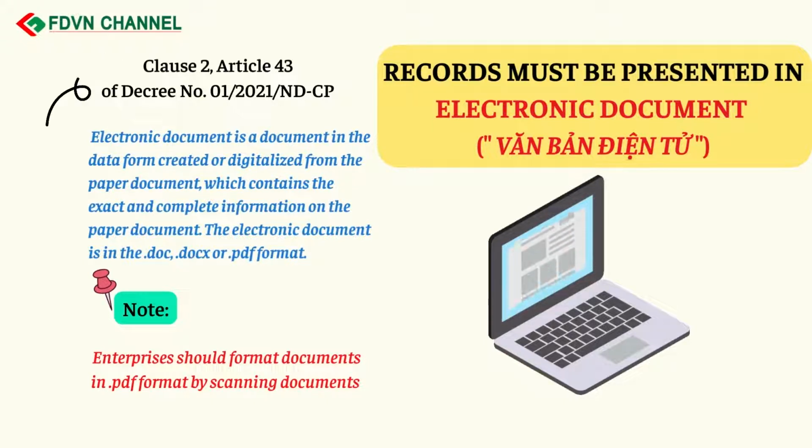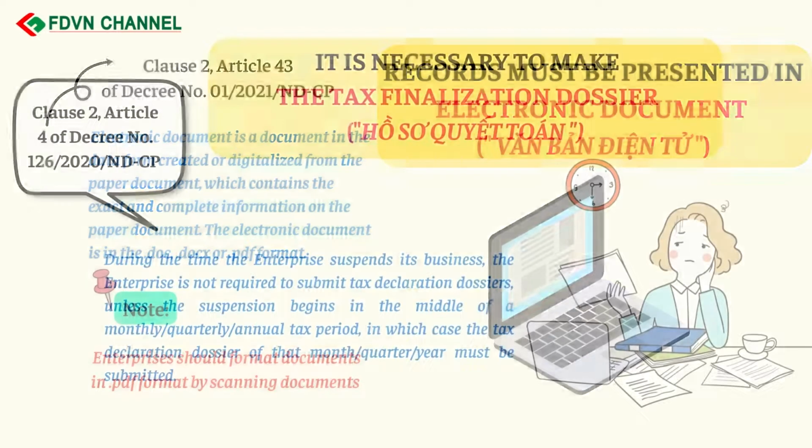According to Clause 2, Article 43 of Decree No. 01/2021/NDCP stipulating, electronic document is a document in the data form created or digitalized from the paper document, which contains the exact and complete information on the paper document. The electronic document is in the .doc, .docx or .pdf format. Enterprises should format documents in .pdf format by scanning documents.